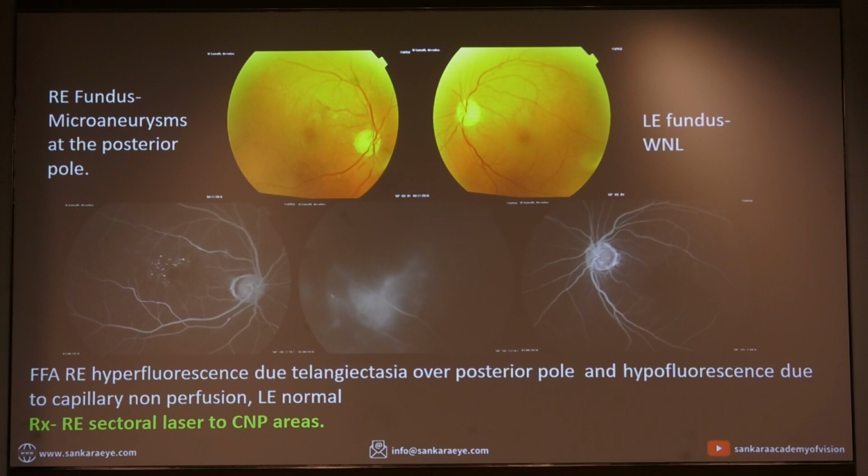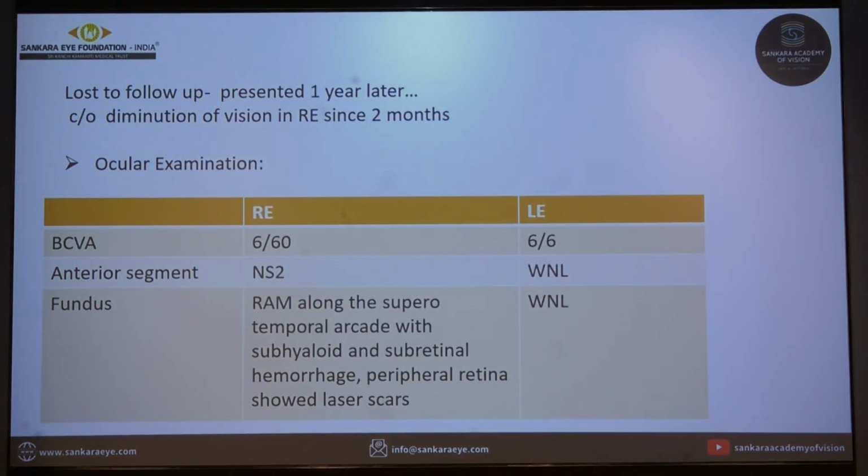On fundus examination, the right eye showed microaneurysms over the posterior pole, left eye was normal. FFA of the right eye showed microaneurysms over the posterior pole and multiple CNP areas in the periphery, left eye was normal. At this point, we advised sectoral laser to the CNP areas. Then the patient was lost to follow-up, and he presented 1 year later with diminution of vision in the right eye since 2 months. On ocular examination, his BCVA was 6/60 in the right eye and 6/6 in the left eye.